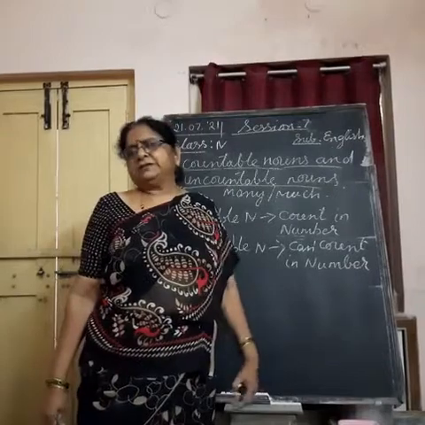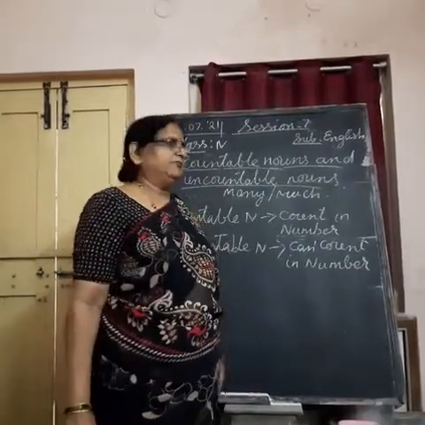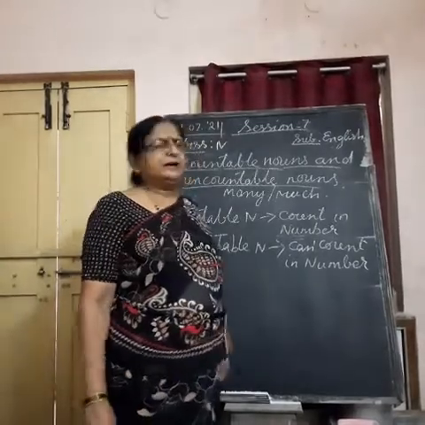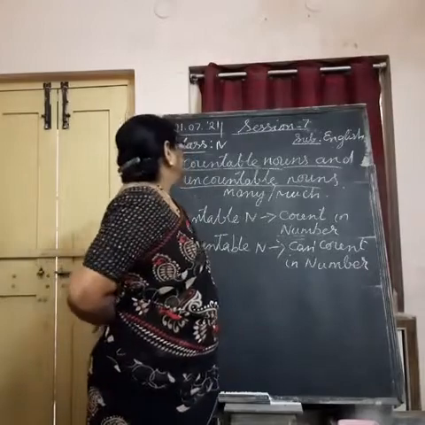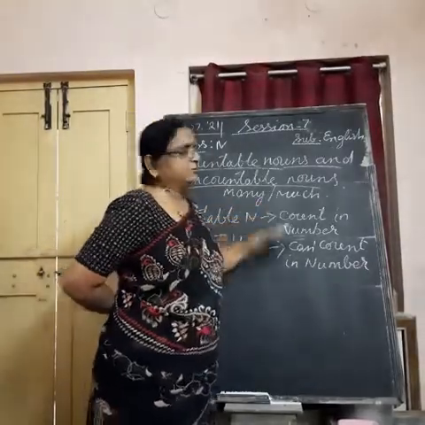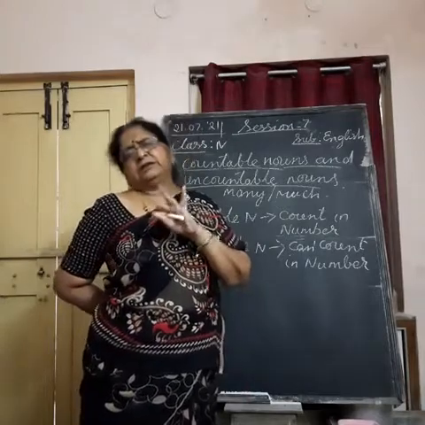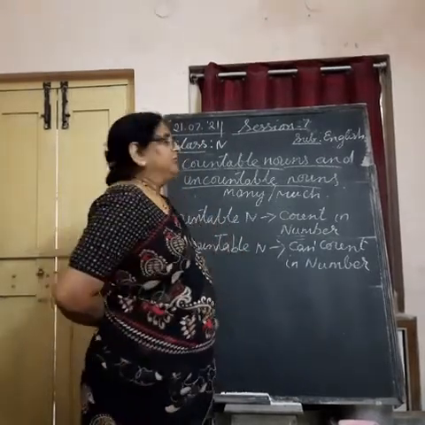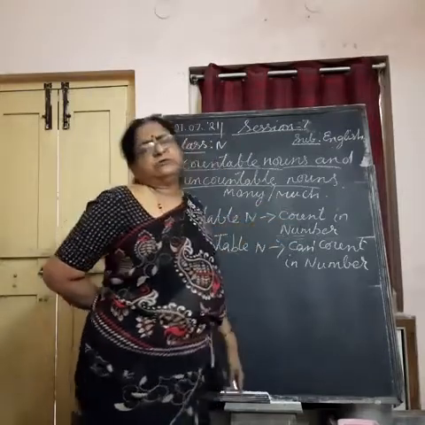I gave you the example, girl, a countable noun. Understand? But when we are using these countable and uncountable nouns in our sentences, we use many or much. Now first you understood what are countable nouns and what are uncountable nouns. Now what is the use of many and much with these two types of nouns?